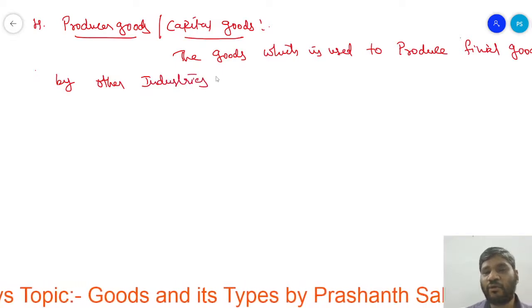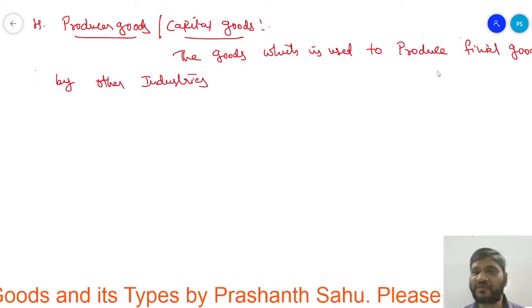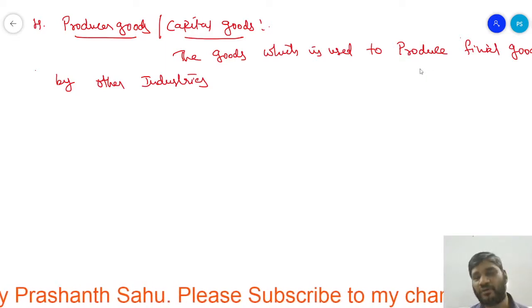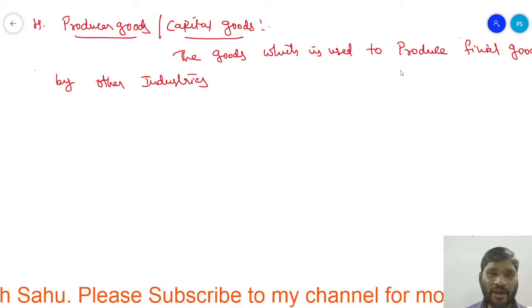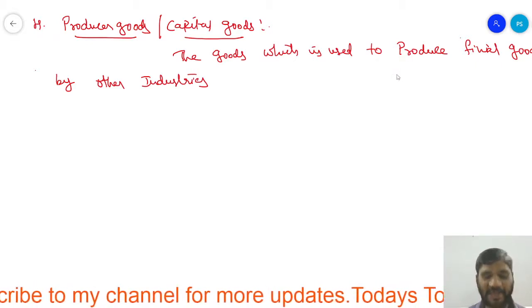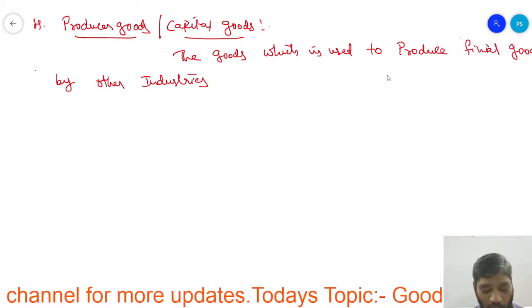The goods which are used to produce final goods or other goods by an industry, then we used to call it producer goods, right?